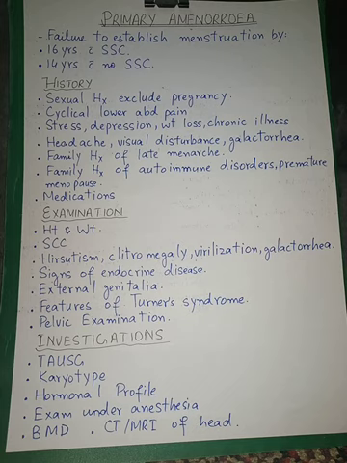Then we will do the examination, which includes height and weight for BMI, secondary sexual characteristics. We will do the Tanner staging, hirsutism, clitoromegaly, virilization, galactorrhea, signs of thyroid and other endocrine diseases, external genitalia for hematocolpus, features of Turner syndrome, androgen insensitivity. Pelvic examination is inappropriate in young girls who are sexually not active.